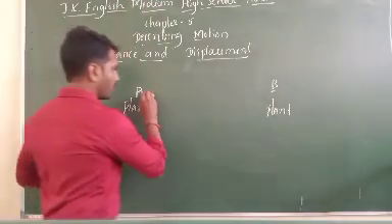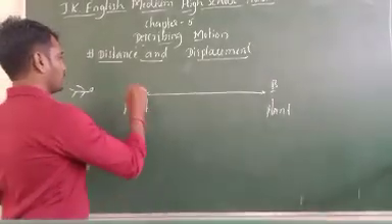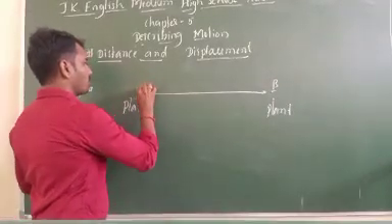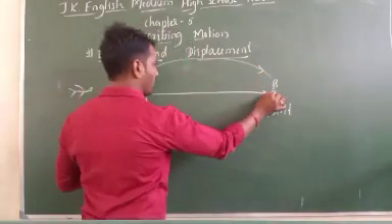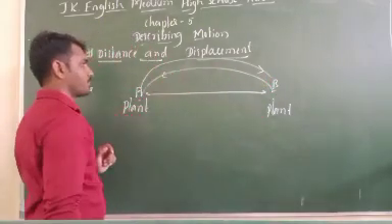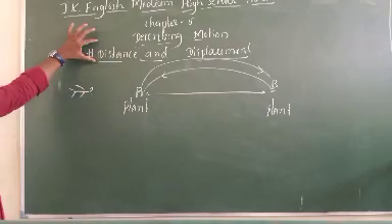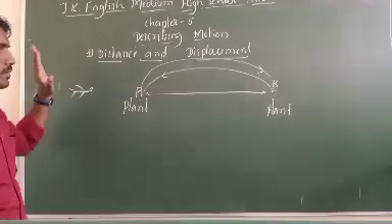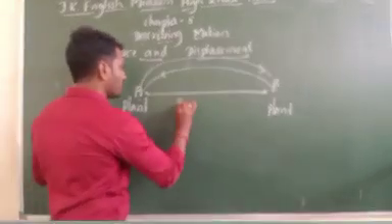For example, this is the direct way. The honeybee starts from plant A to plant B, and while coming back, it has taken another direction like this. So in this diagram, what is the distance and what is the displacement? The shortest distance is called displacement.